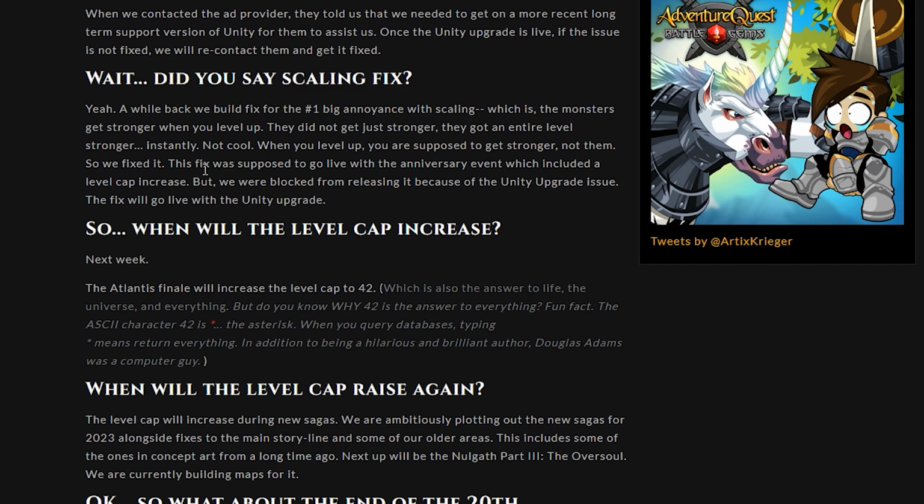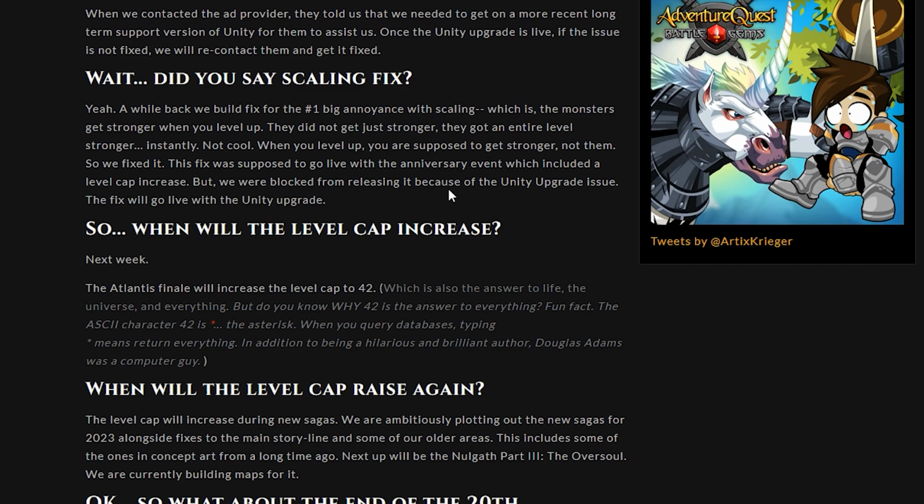We fixed it. This fix was supposed to go live with the anniversary event, which included a level cap increase, but we were blocked from releasing it because of the Unity upgrade issue. The fix will go live with the Unity upgrade. So this is very, very good news. Scaling will finally be fixed.